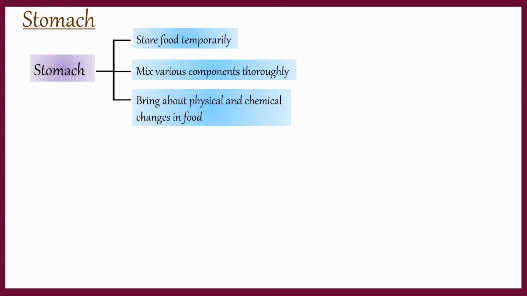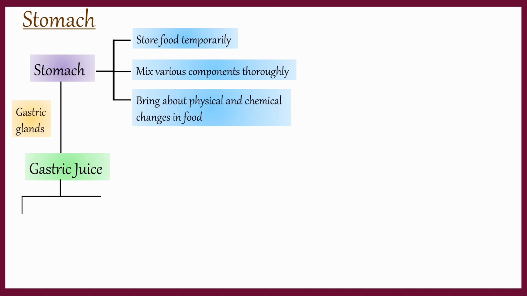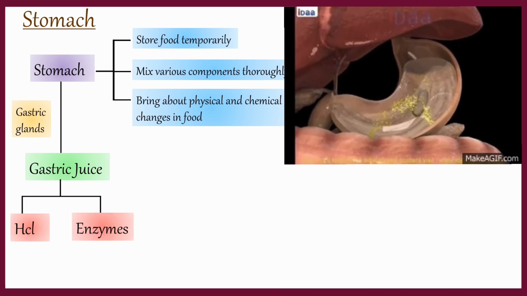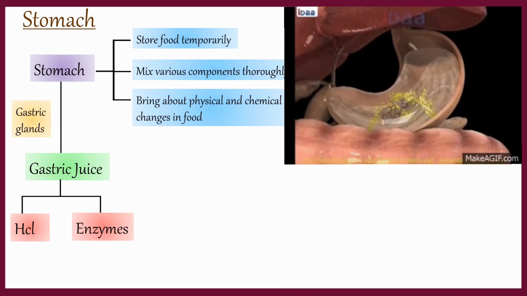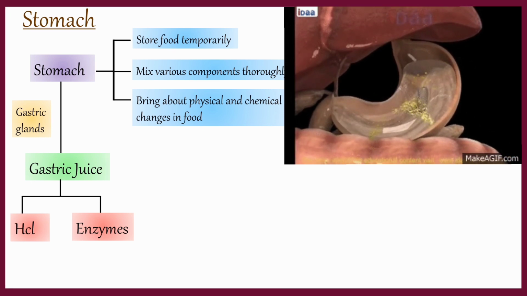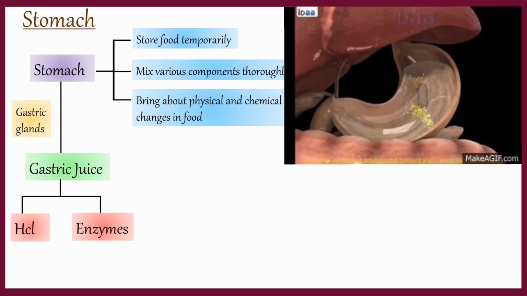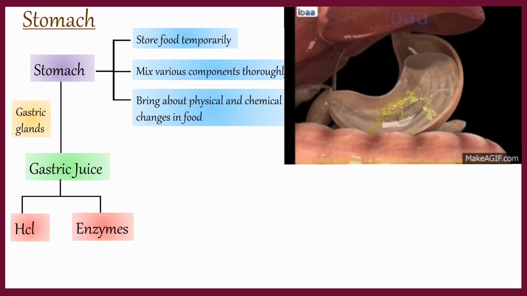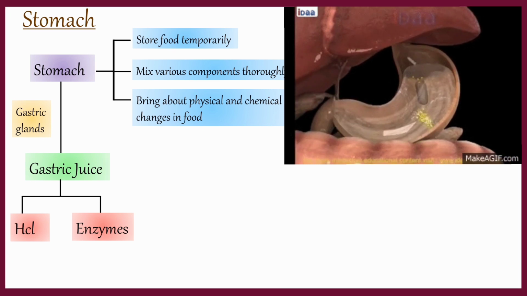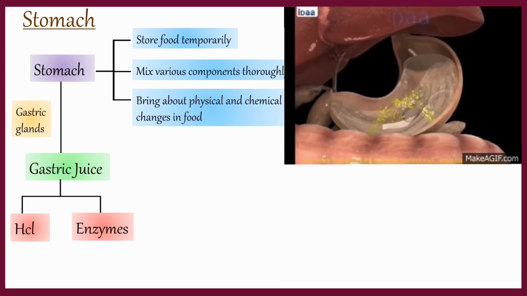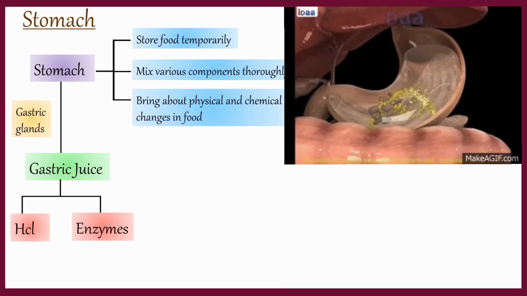The stomach is lined by mucous membrane. It also has gastric glands which secrete gastric juice. Gastric juice is a thick colored fluid. It consists of hydrochloric acid and enzymes. Hydrochloric acid helps in killing the bacteria present in the food and also helps in breaking down the proteins for further easy digestion. The mucous membrane, which forms a layer around the stomach, protects the stomach from this concentrated HCl.